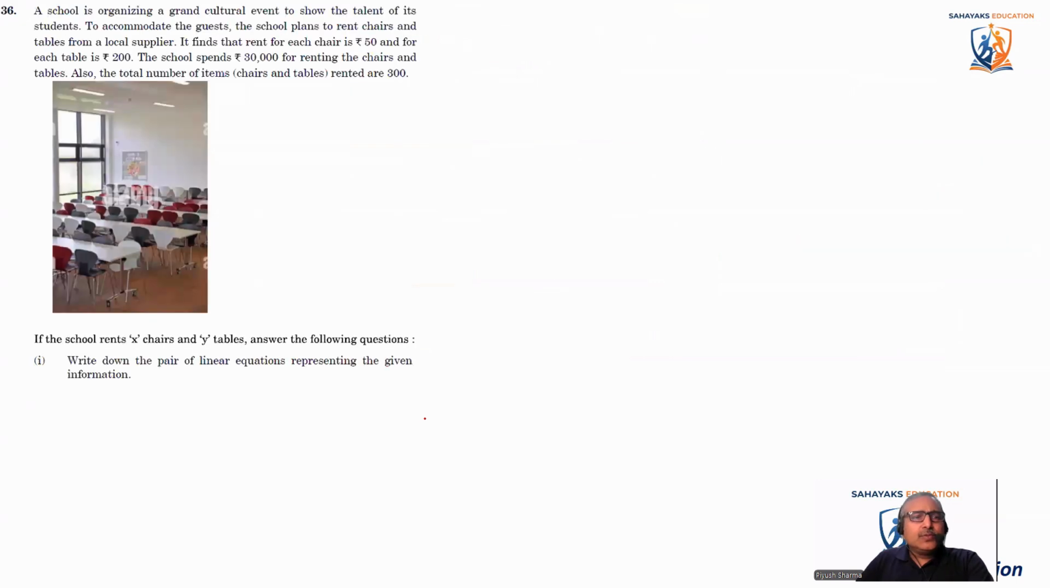Let's come to question number 36. This is a case study based question. A school is organizing a grand cultural event to show the talent of its students. To accommodate the guests, the school plans to rent chairs and tables from a local supplier. It finds that the rent of each chair is 50 rupees, and for a table it is 200 rupees. The school spends 30,000 rupees for renting the chairs and tables.